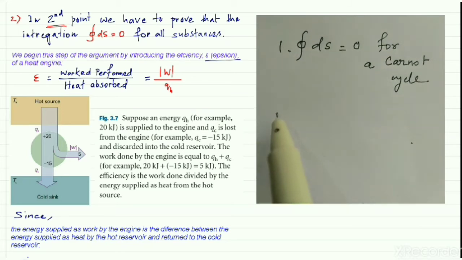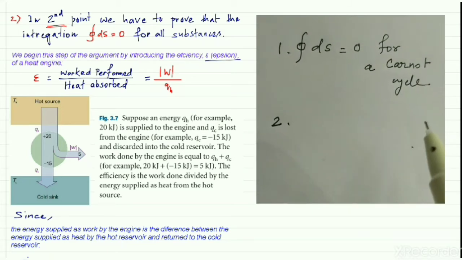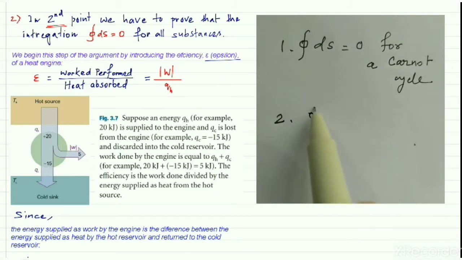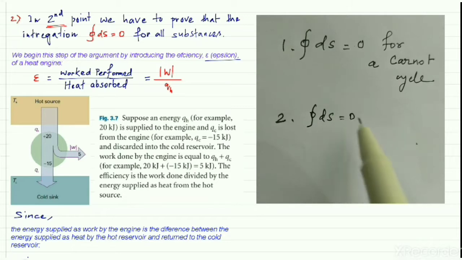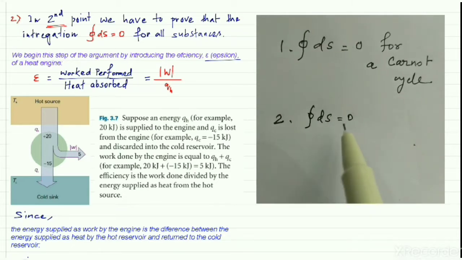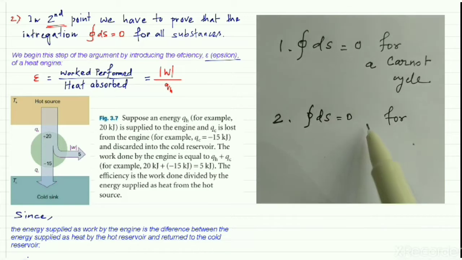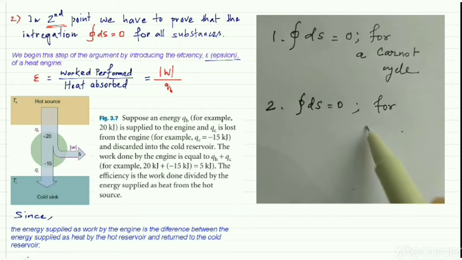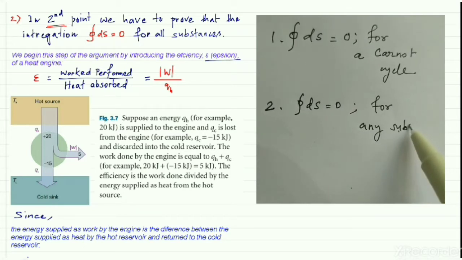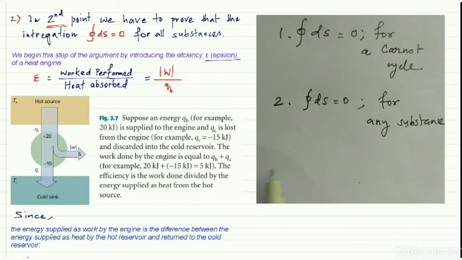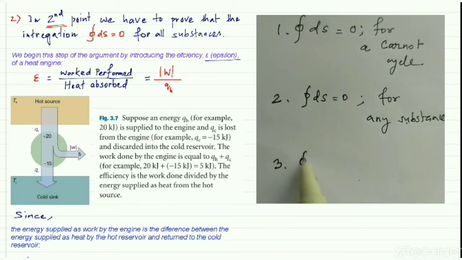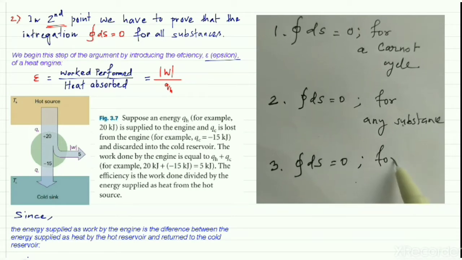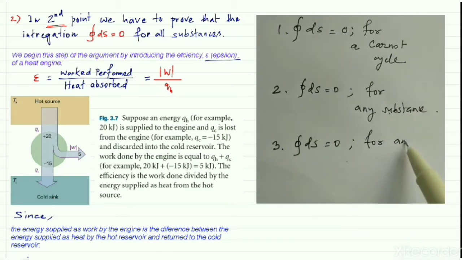So in this video we're going to prove the remaining two points. The second is that the cyclic integration of ds is equal to 0, that means the entropy is a state function for any substance. And the third one is that entropy is a state function for any cycle.